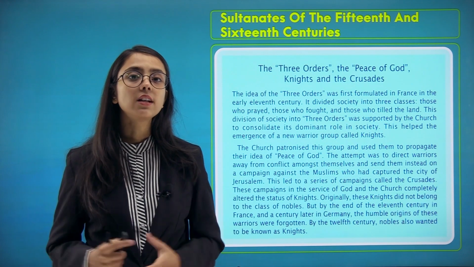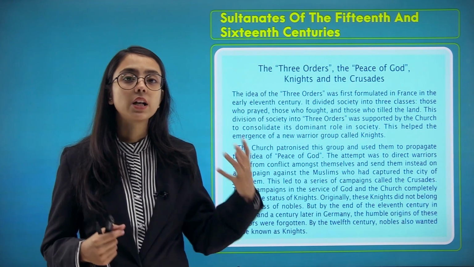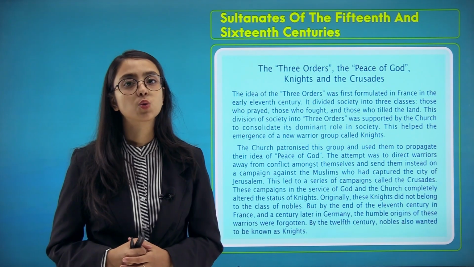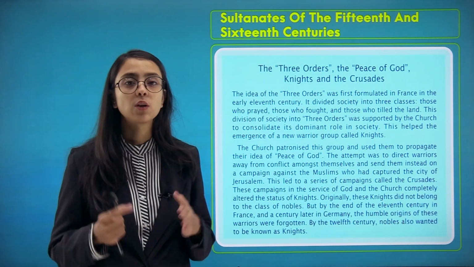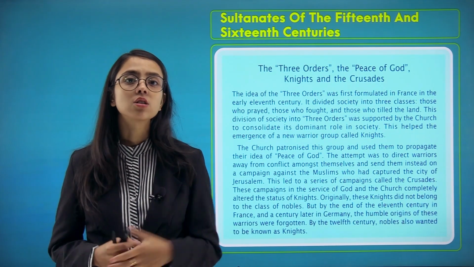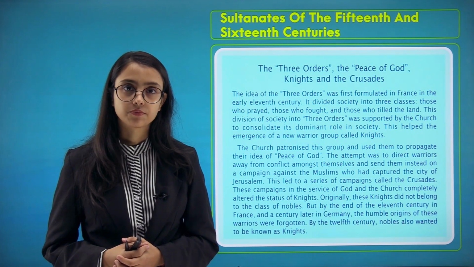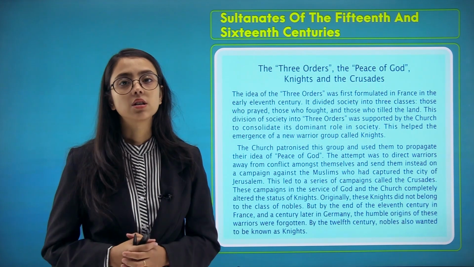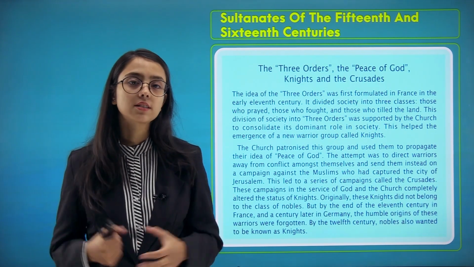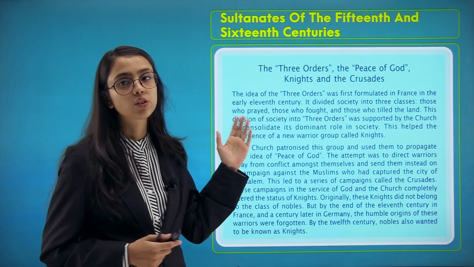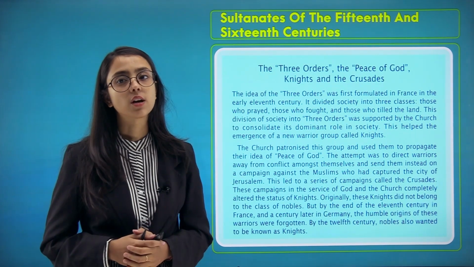Now, what have we learnt in this chapter so far? We learnt about who the Delhi Sultans were, who the rulers of the Delhi Sultanate were and what their reign was. We saw the first ever Delhi Sultan who was a woman, Razia Sultan. Then we also learned about the Khilji and the Tughlaq dynasties and the challenges that they faced. Lastly, we saw what the three orders are and what is referred to as the Peace of God.